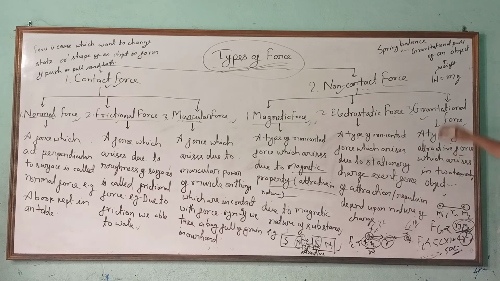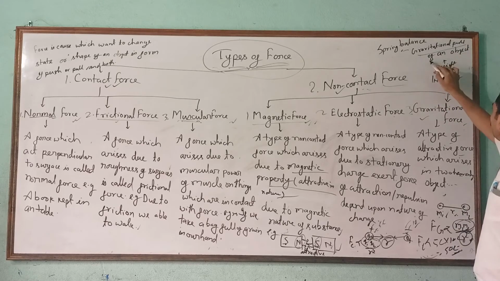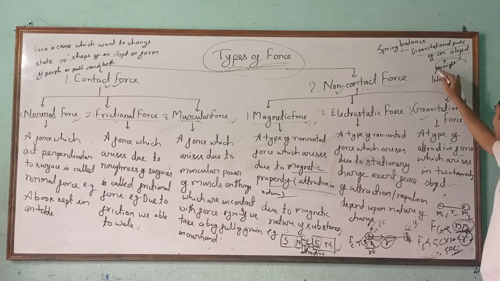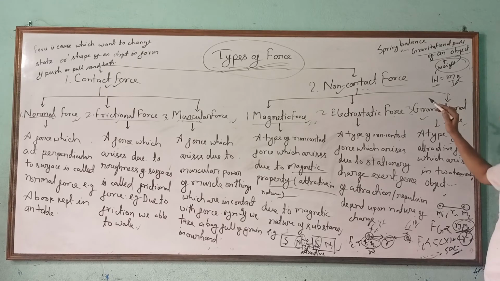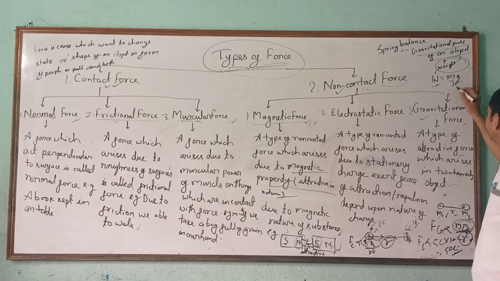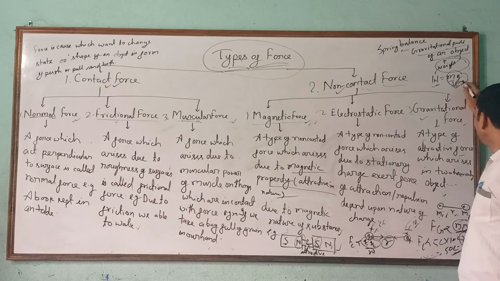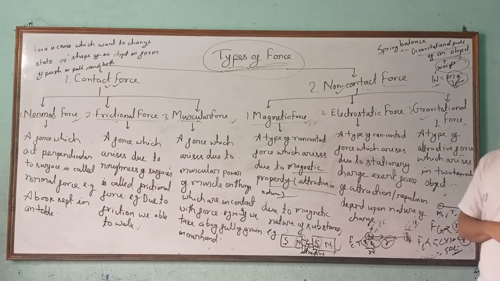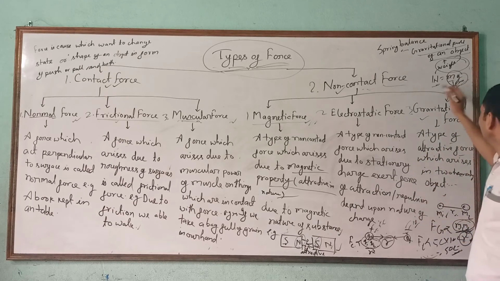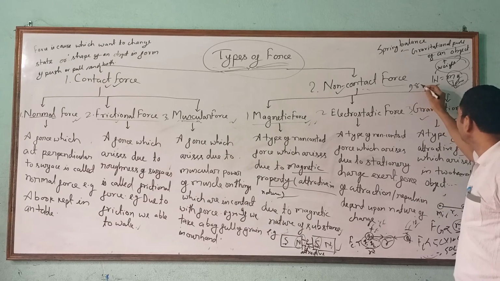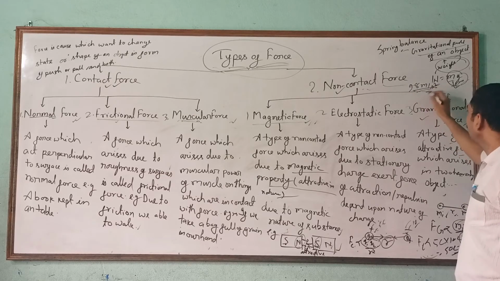The example of that is the gravitational pull of an object exerted on a body in the form of weight. Weight is the gravitational pull of an object. W is equal to m into g, where m is the mass of the object and g is the gravity. By this formula we can calculate the weight. And the value of g changes from place to place. On the earth's surface, it is 9.8 meter per second square.